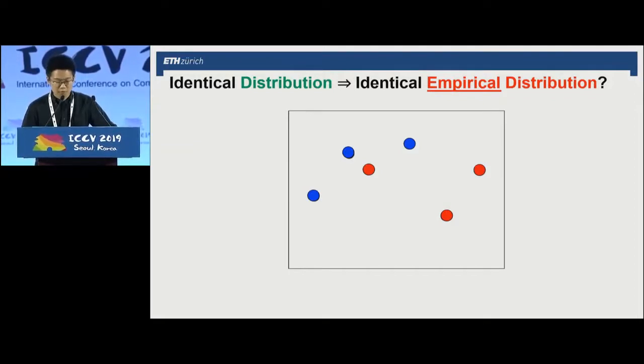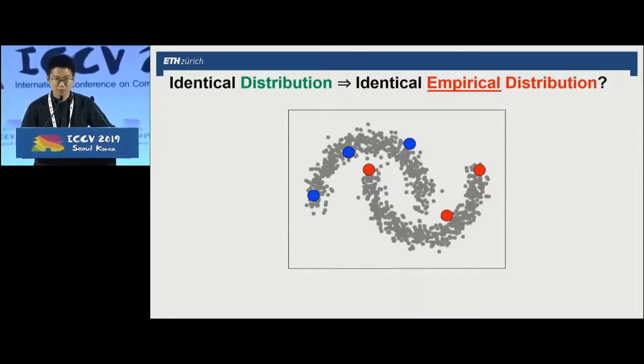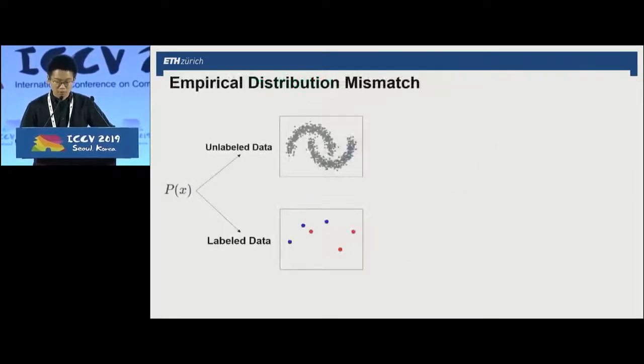Let's first take a look at the 6 points. Can you guess what the underlying distribution is? Well, it's actually quite hard because there are simply too few examples. And in fact, it's a 2-moon. So take a look at the 2-moon again.